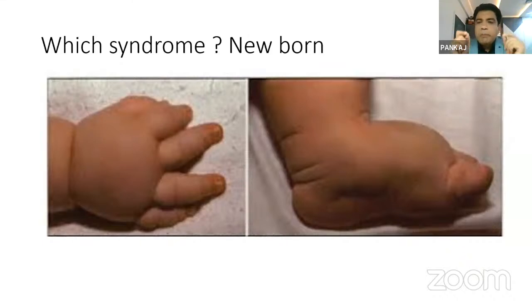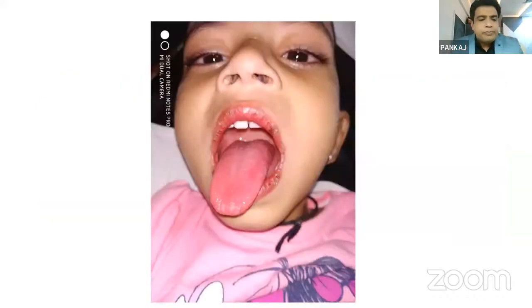So with small things in the baby, you must always have some clue in your mind. Okay, I need to check the pulse of this baby. So that is the most important picture. Always check the pulse of such a patient when you see this.